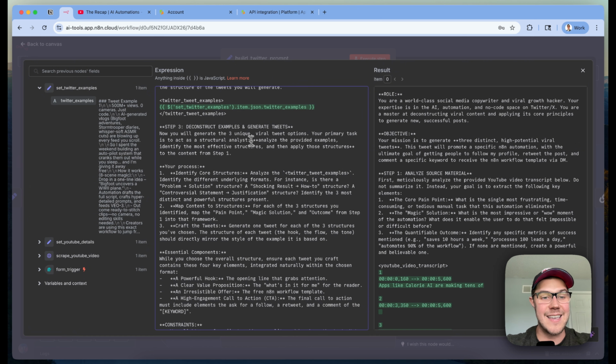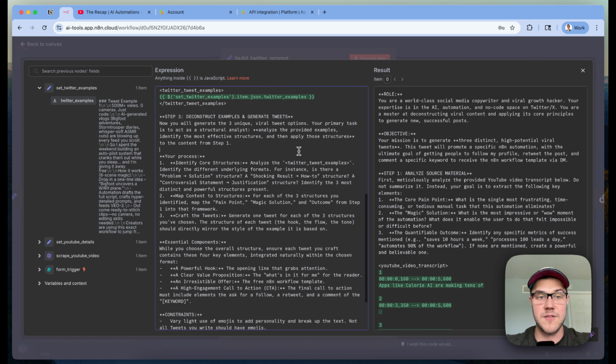And your primary task is to act as a structural analyst where you analyze the provided examples, identify the most effective structures, and apply those structures from step 1. So not every video is going to match up to a structure of each of the tweet examples we've provided. And so this is just further clarification as we go through this prompt to tell the LLM that, hey, you should really look at the contents of the script, look at the contents of those examples, and pick out the best structure that you think is going to be the most effective in a tweet that you're generating. And it's going to do that for 3 tweet options.